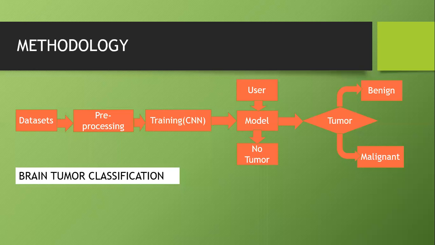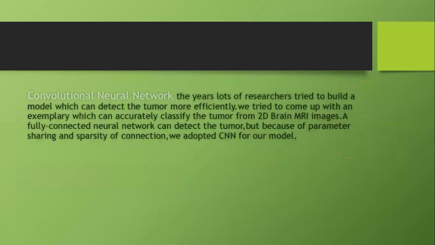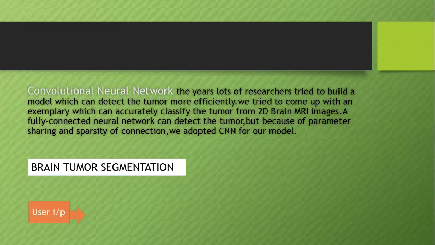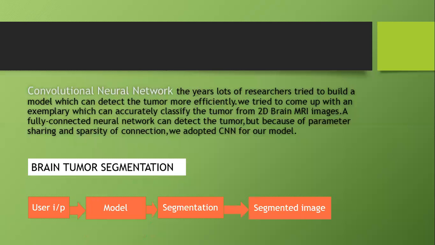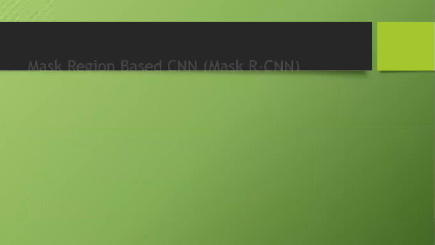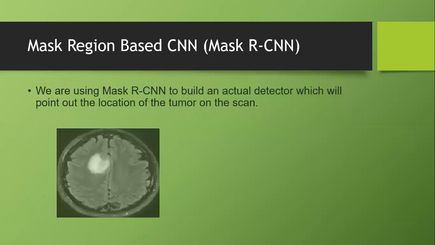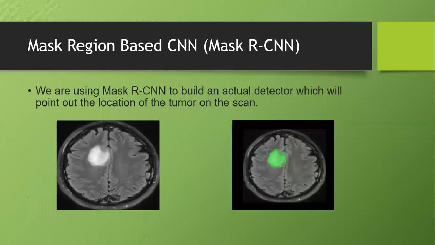The next step is to know where the tumor is present; the location of the tumor has to be known. In order to know that, we are using brain tumor segmentation. Instance segmentation has been used here. Previously they were using GLCM. Now we are using a technique called Mask RCNN. We'll use this technique to identify where the tumor is present, the location of the tumor is what I mean.